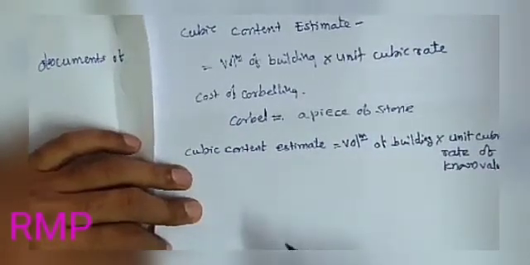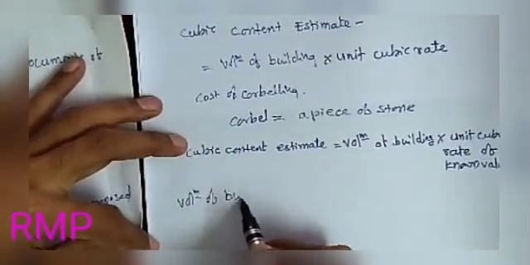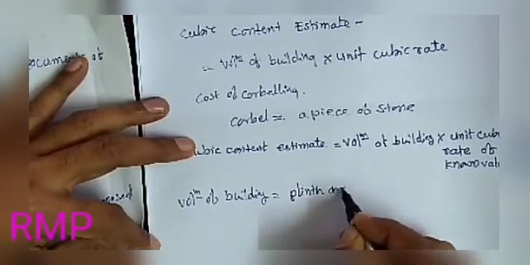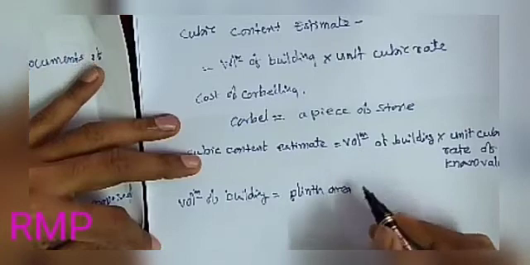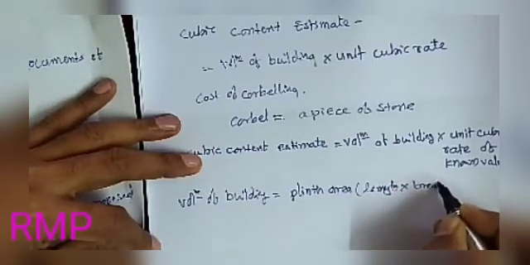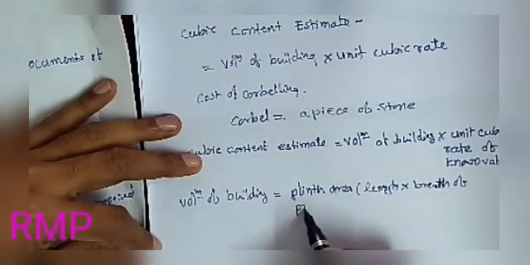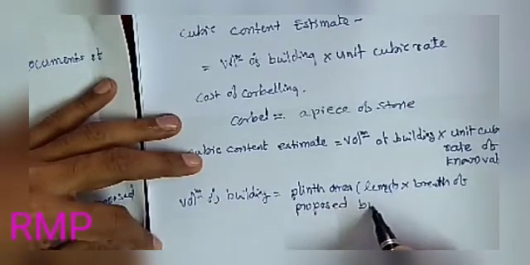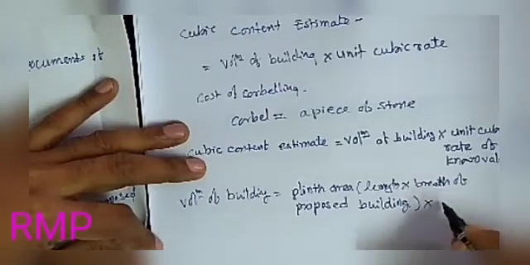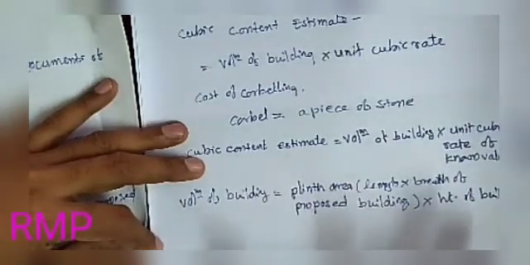So volume of the building is equal to plinth area into, now area is length into breadth of the proposed building, into height of the building. So this is volume.